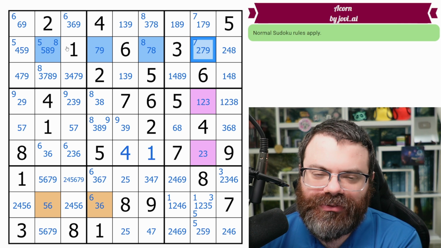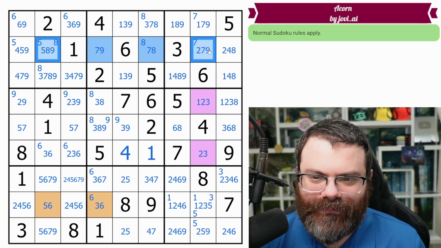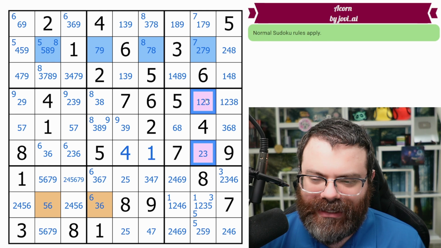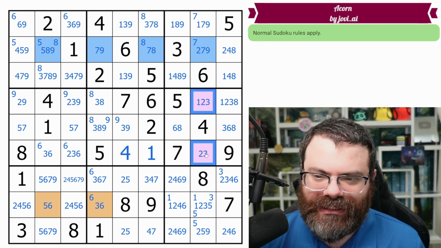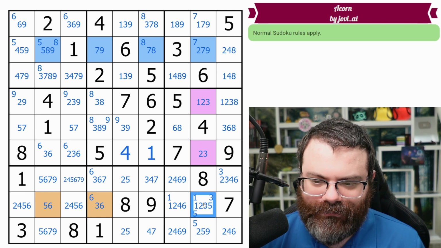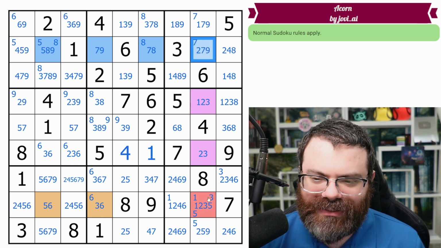So we know this 2 is true or this 5 is true. So it works kind of like a bivalue, but it can span the grid in this way. What happens if this 2 is true? Well, this purple ALS, this 1, 2, 3 ALS in 2 cells, would not have 2 in it anymore. It would become a 1, 3 pair, and this couldn't be 1 or 3. This cell here. Actually, both of these, but we're worried about this cell here. Couldn't be 1 or 3. Otherwise, if this 2 is not true, this 5 has to be true.